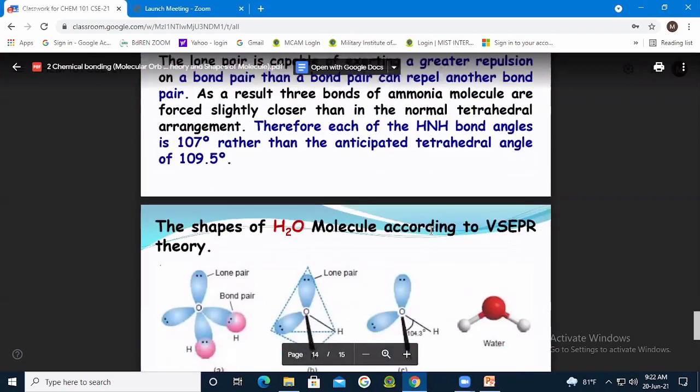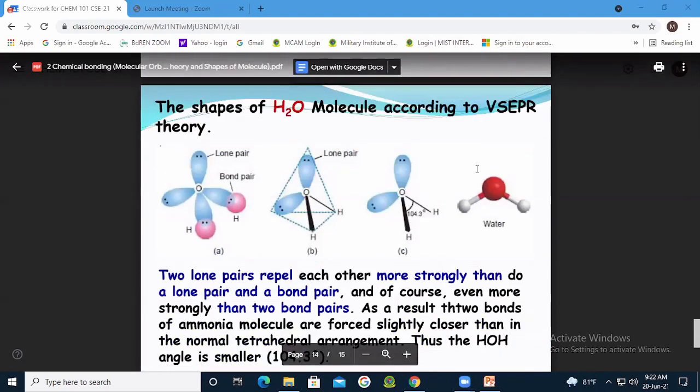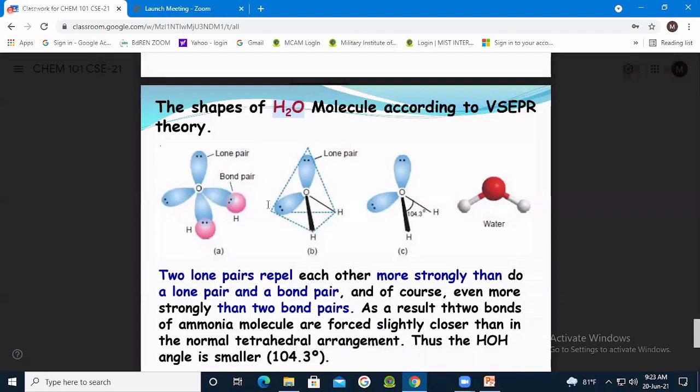Now let's come to another example, H2O. Do you know the shape of carbon dioxide? Carbon dioxide is linear.